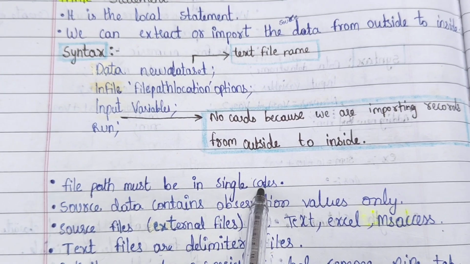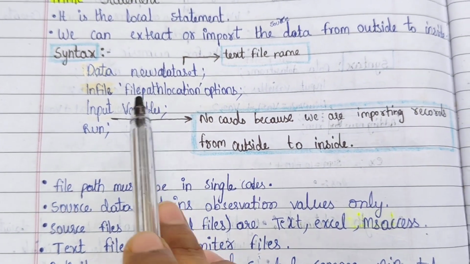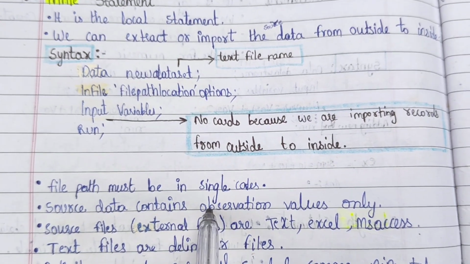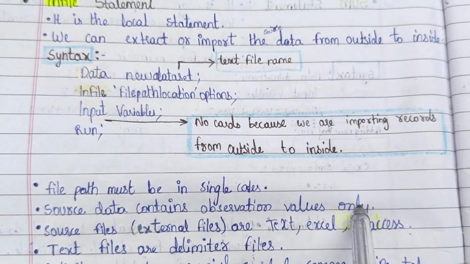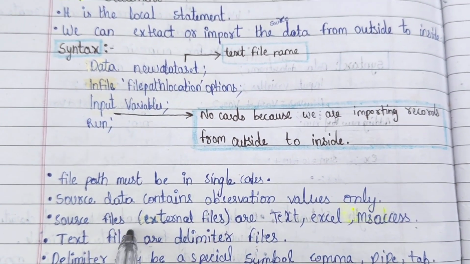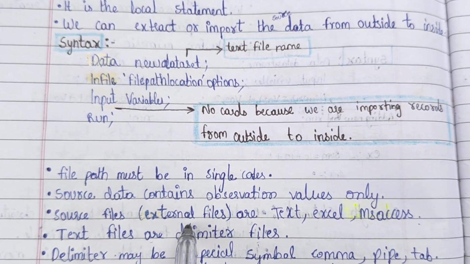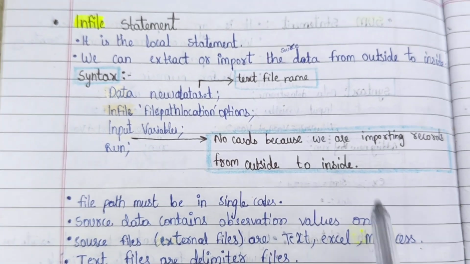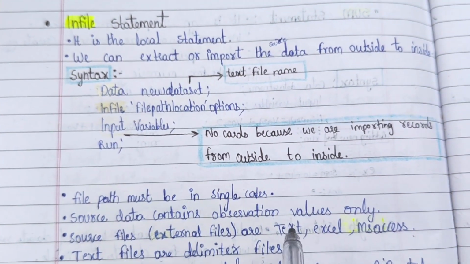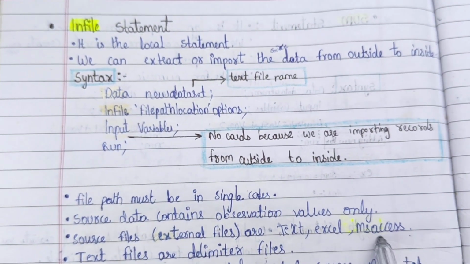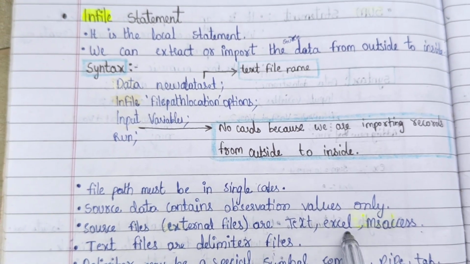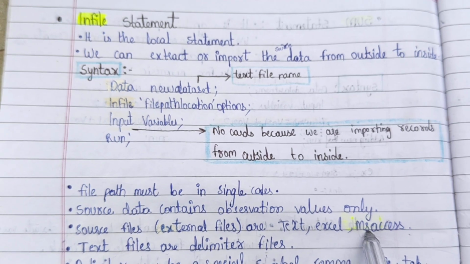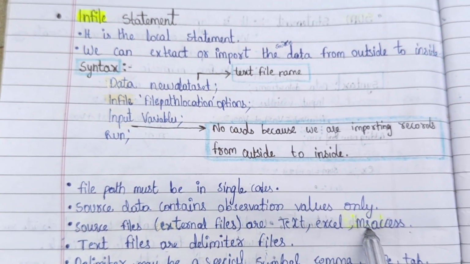File path must be in single quotes. Okay, otherwise you can use double quotes as well. Source data contains observation values only. Source files are nothing but external files: text, Excel, MS Access. But in the infile statement we use only text files, not Excel and MS Access. To extract Excel and MS Access data we will use proc import.